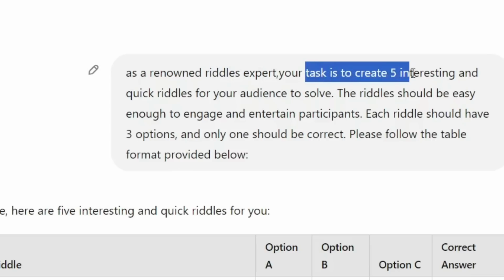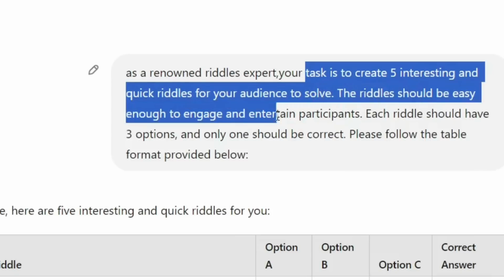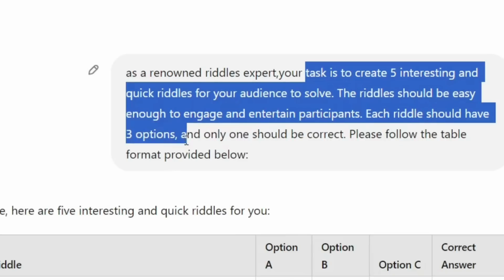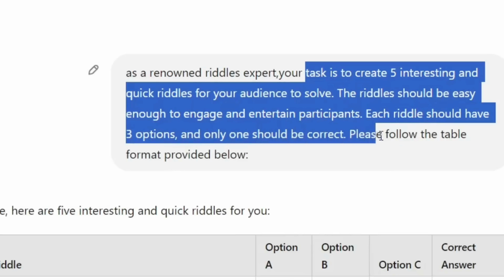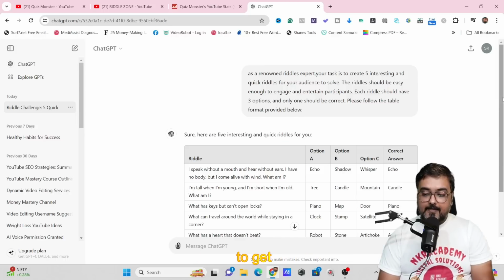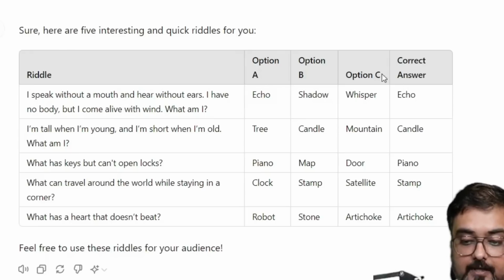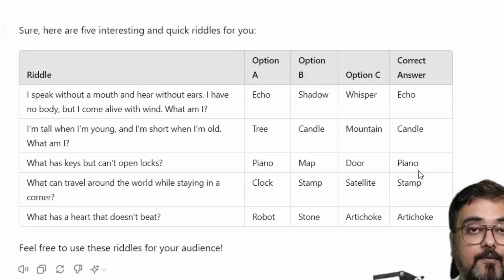Your task is to create 5 interesting and quick riddles for your audience to solve. The riddle should be easy enough to engage and entertain participants. Each riddle should have 3 options and only one of them should be correct. Please follow table format. So this is the answer that I'm going to get. As you can see, it has the riddle, then it has options, and then it has the correct answer as well.